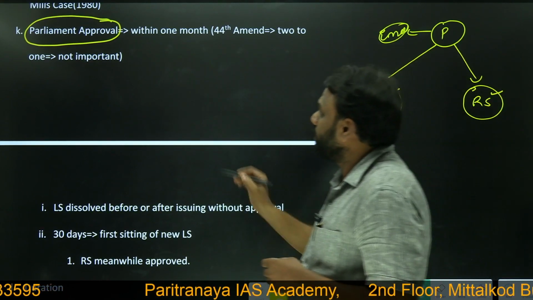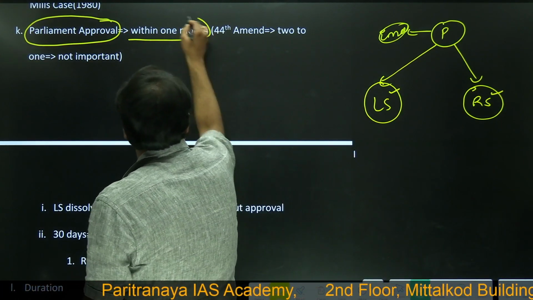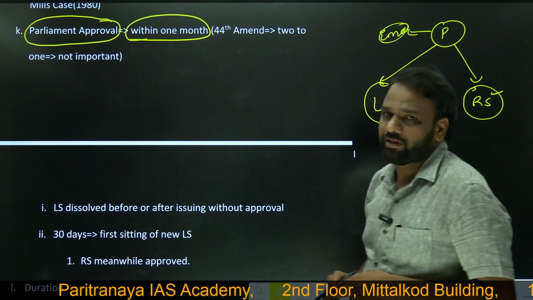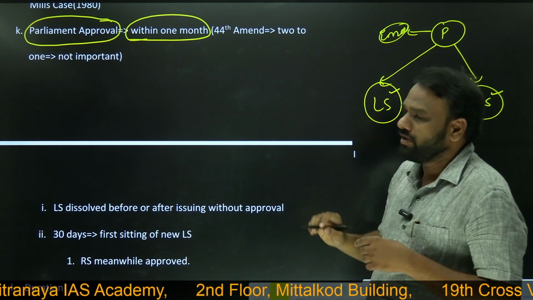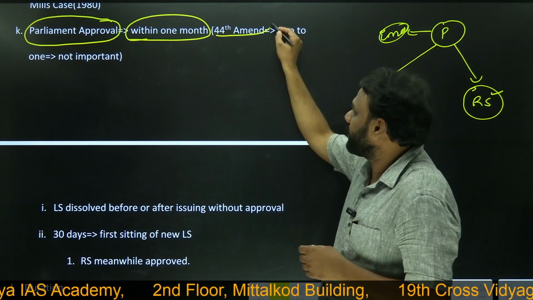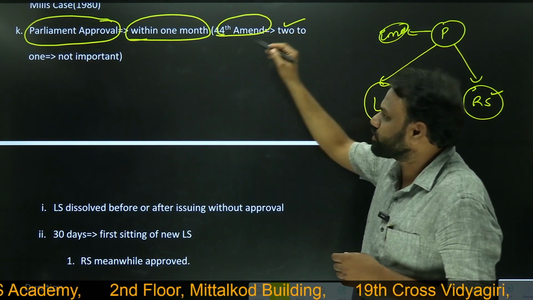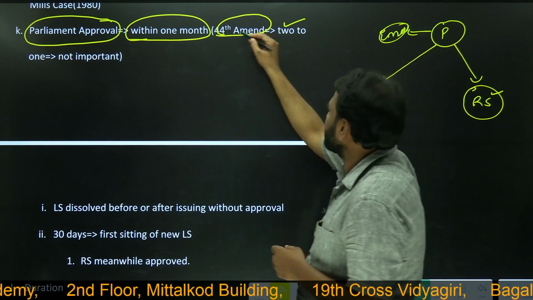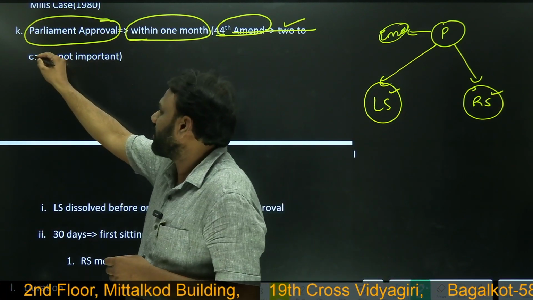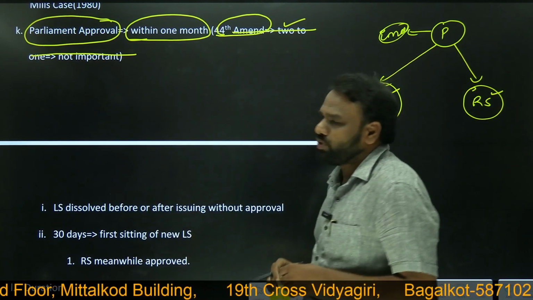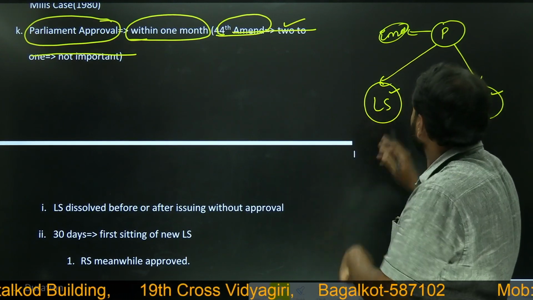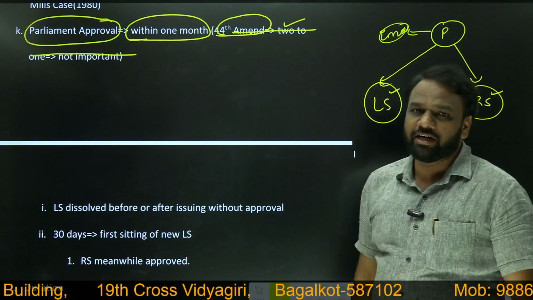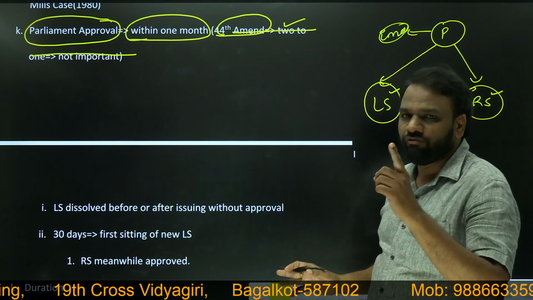Within how many days? Within 1 month. Previously it was 2 months, but now it has been reduced to 1 month. This 44th amendment reduced it from 2 months to 1 month. So this point is not important. We need not memorize this. We shall only understand the present scenario: the national emergency declared by the president has to be approved by parliament within 1 month.